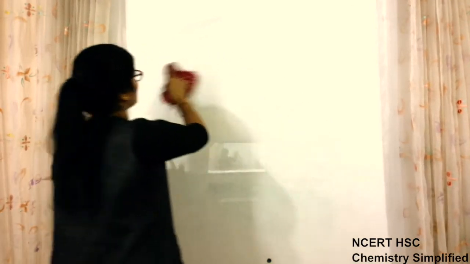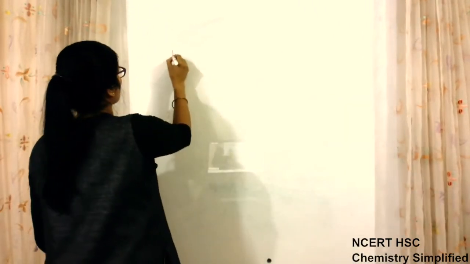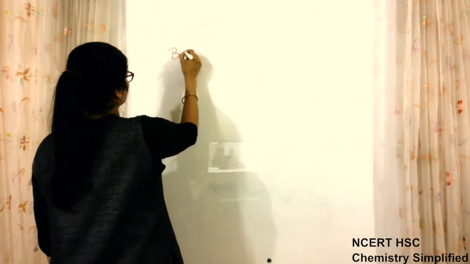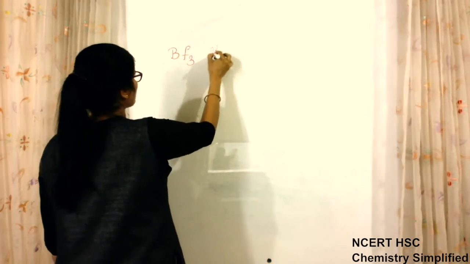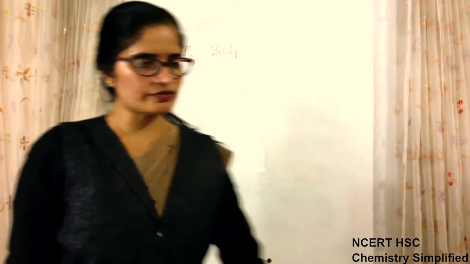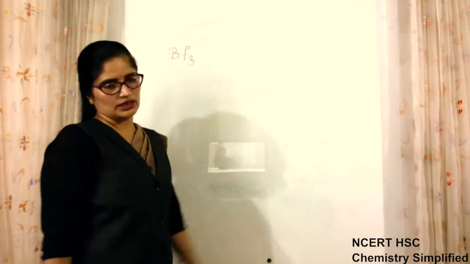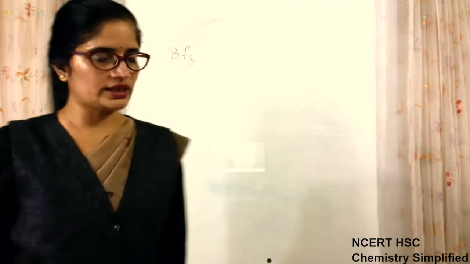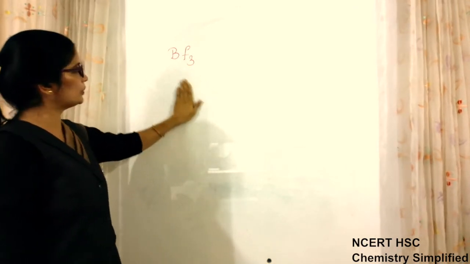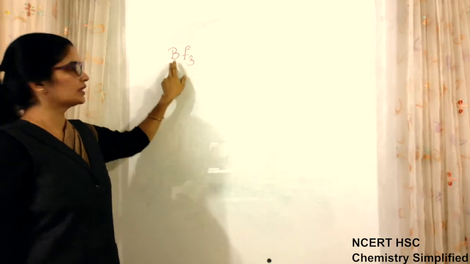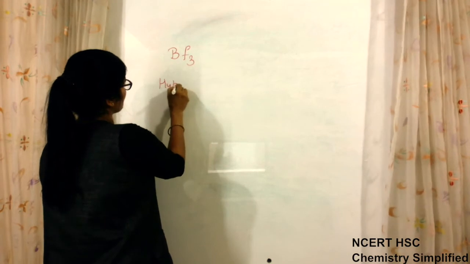Now let us take one more example. I come to the BF3 molecule, or I can also take BCl3. They are the same because fluorine and chlorine are both halogens, so we can take either example. Valence electrons will remain the same in both cases. Now BF3 is an example of a molecule. B is the central atom, F are the side atoms. Now I come to the hybridization concept.